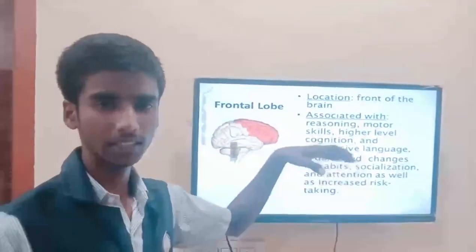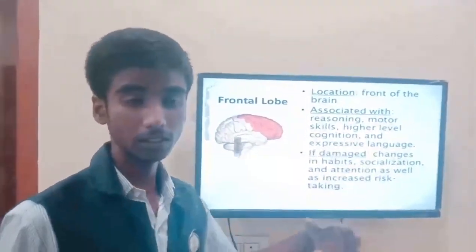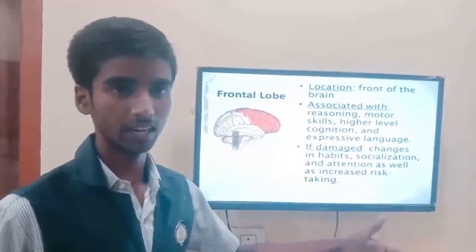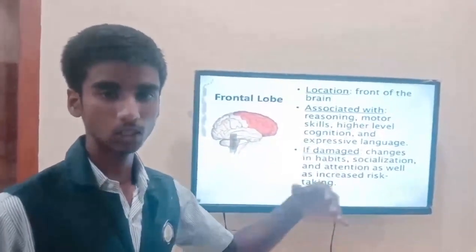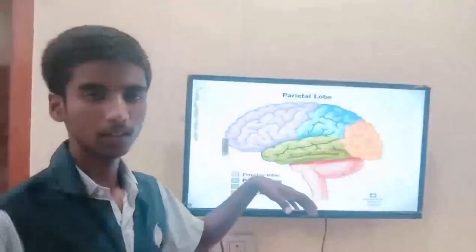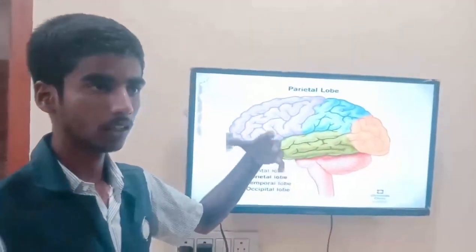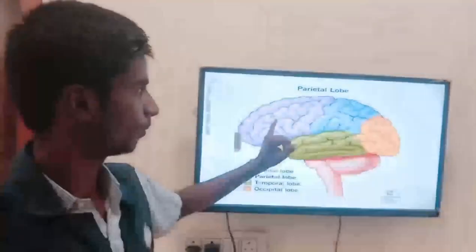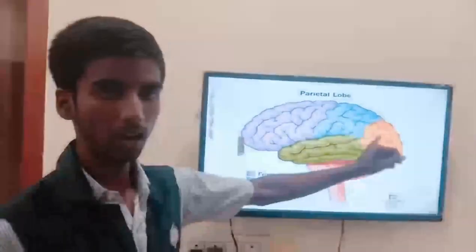And in case it has damage, then we can observe a change in our habits, day-to-day lifestyle, and also we may find difficulty in social interaction with people. So it is very important to maintain the frontal lobe to stay healthy. And here we can see the four lobes: frontal lobe, parietal lobe, temporal lobe and occipital lobe.